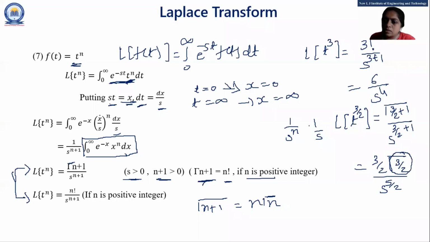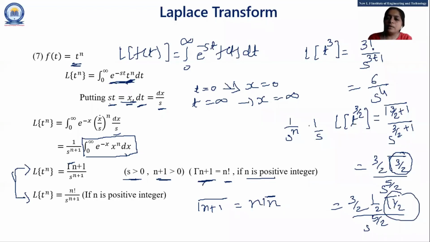We'll continue this. Gamma 3 by 2 as 1/2 plus 1, and I will tell you when we do the example. We'll put this gamma 3 by 2 as gamma of 1/2 plus 1, and then we again write it as 3 by 2 into 1/2 gamma 1/2 upon s raised to 5 by 2, and this gamma 1/2 is root pi.